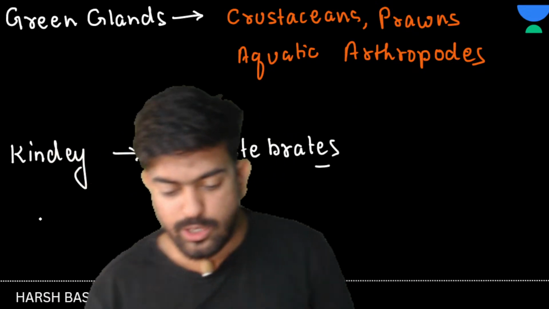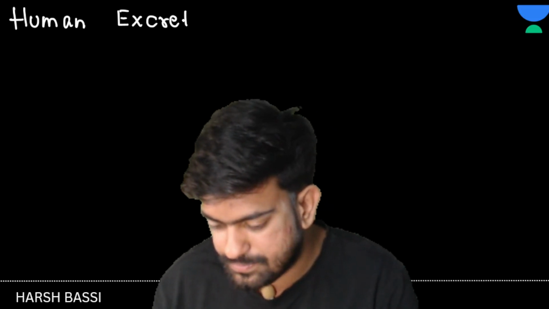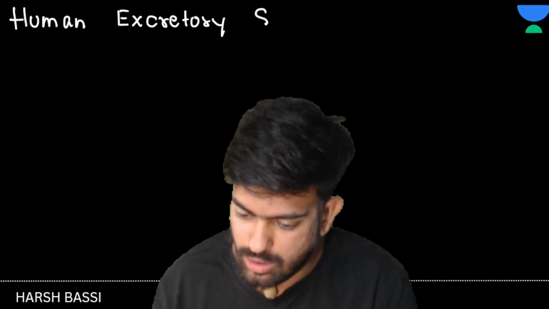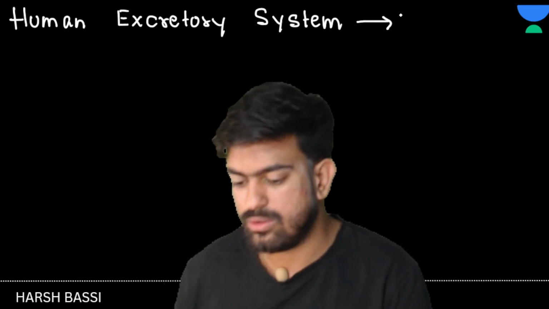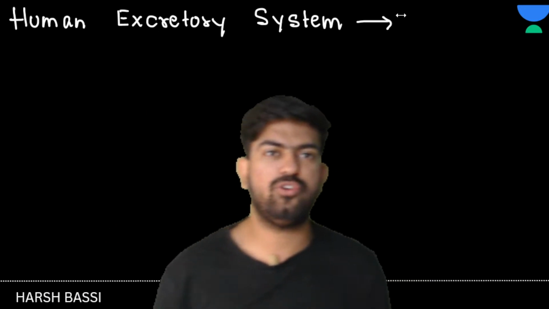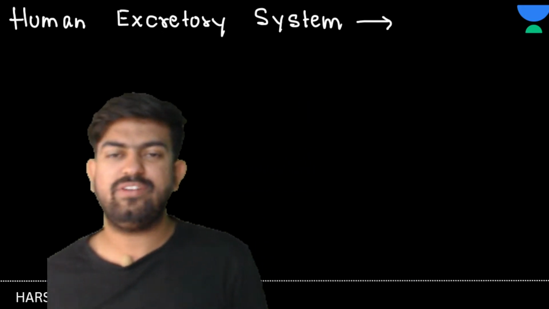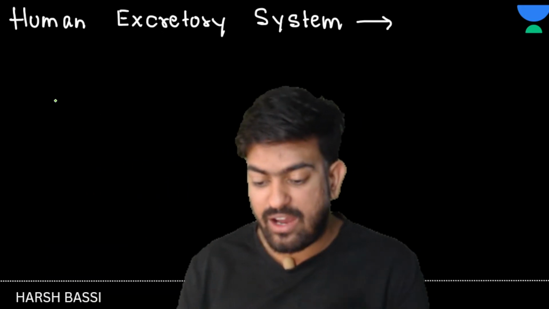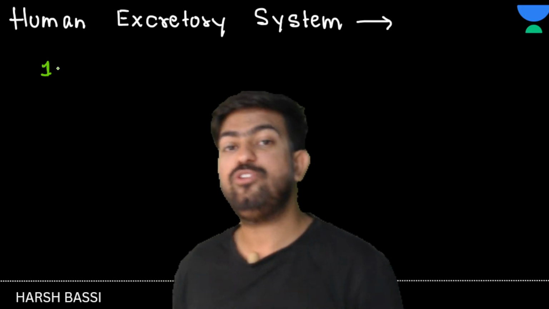Okay, chalo. Now let's directly jump to the human excretory system. What is this human excretory system? It is made up of kidney, right? What things do we have in the human excretory system? So we have two kidneys, yes or no? How many pairs of kidneys do you have, children?